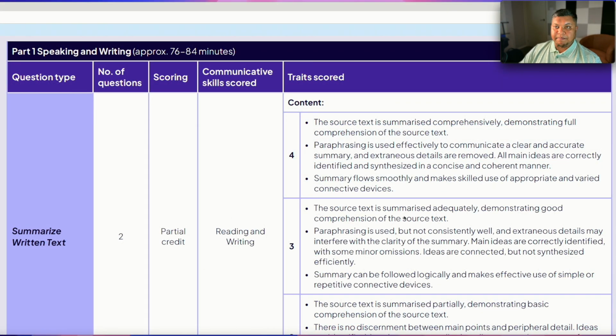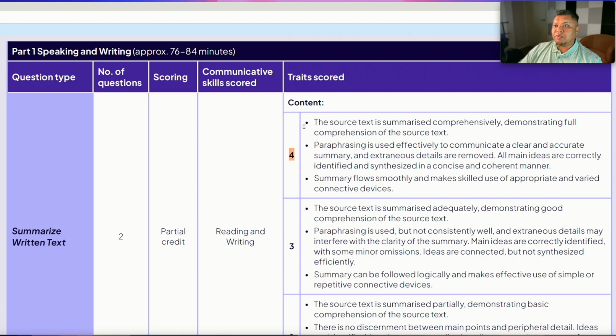Now, this is not the biggest change in PTE writing. This is not the biggest change in summarize written text as well. I want you to look at the screen where I have brought out the scoring guideline from Pearson regarding all these new changes. If you take a look here, summarize written text used to contain 2 marks for content. Now it has become 4 marks.